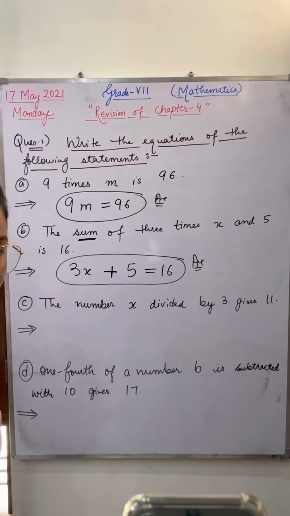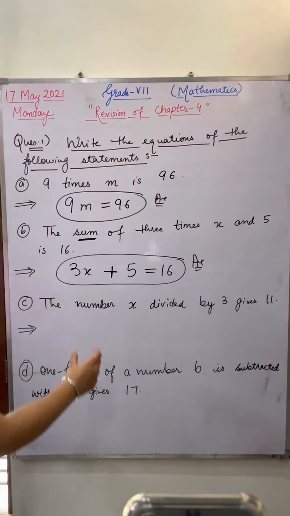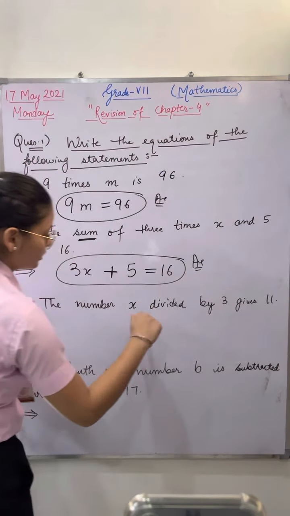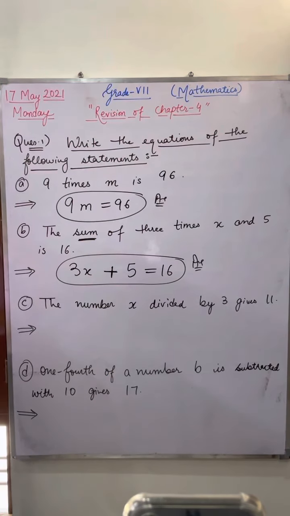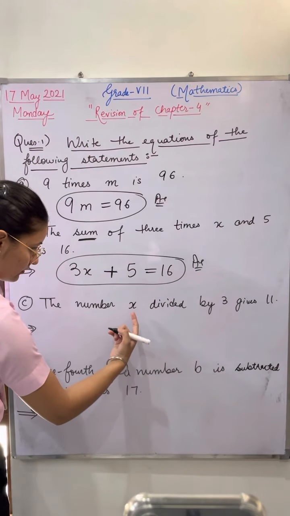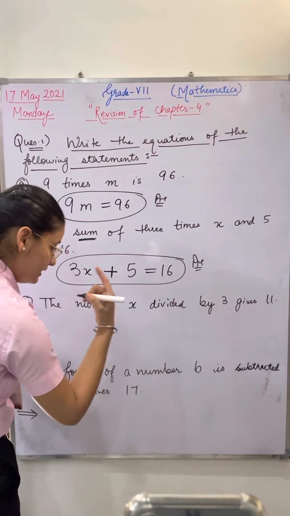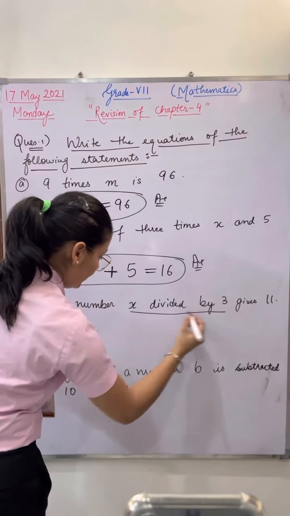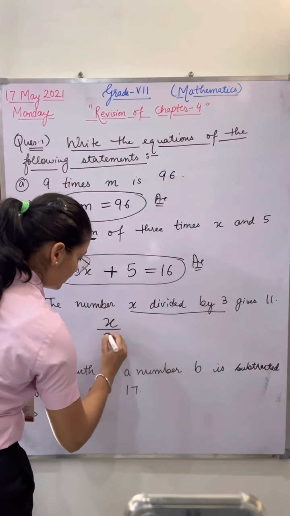Okay. Hazel, please tell me how I can write the statement as an equation. Ma'am, it will be 3 upon x. X upon 3. Yes, X divided by 3. That means X is divided by 3.